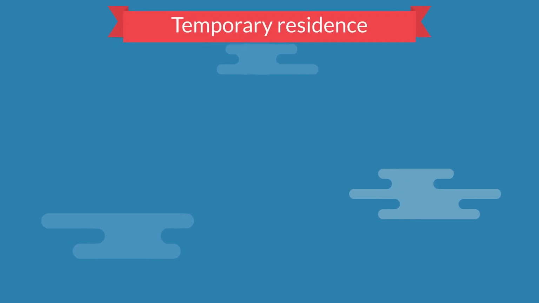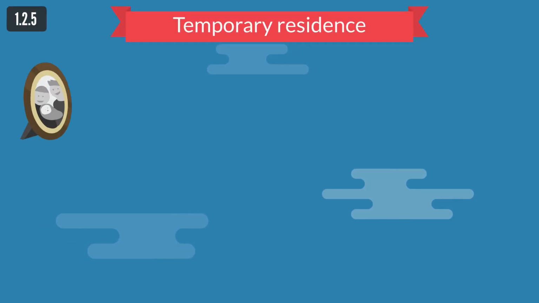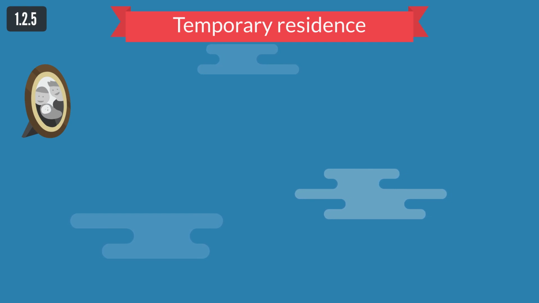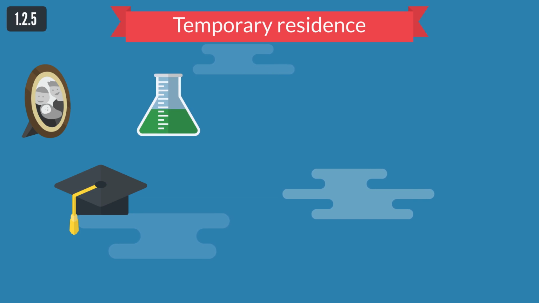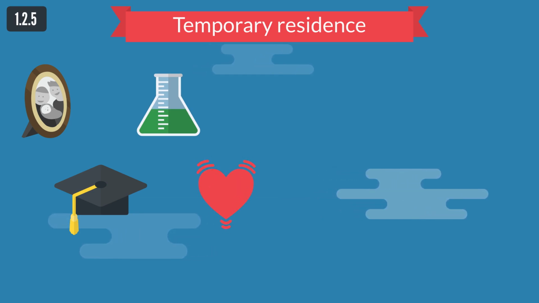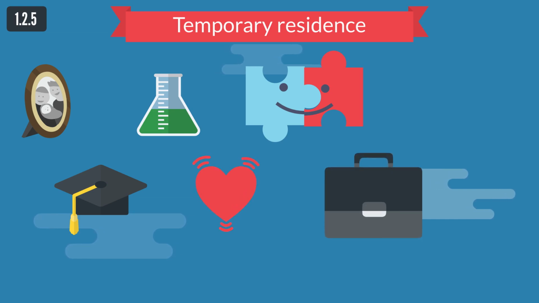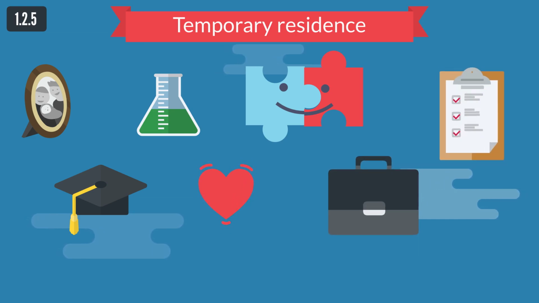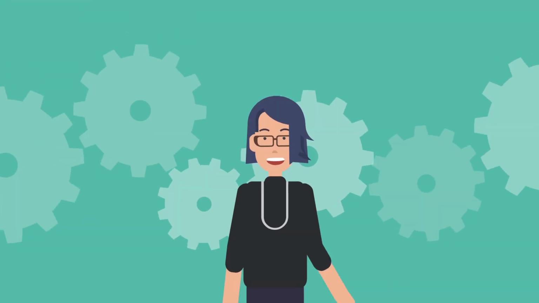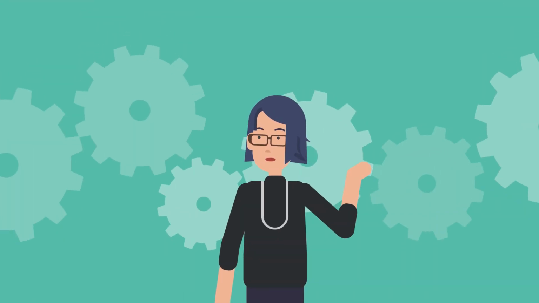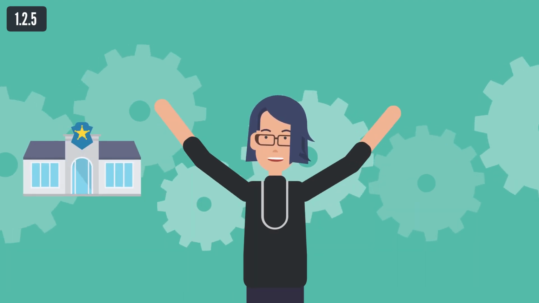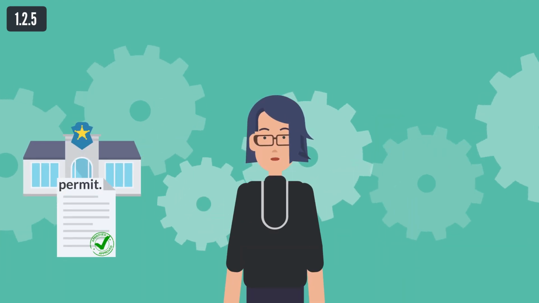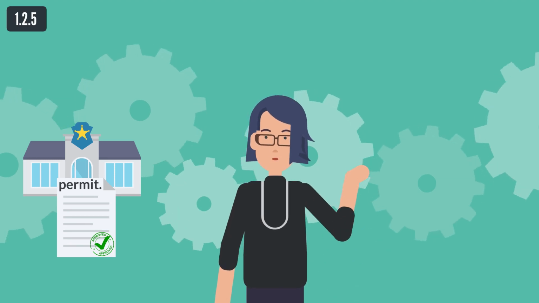Temporary residence may be granted on the following grounds: 1. Family reunification. 2. Secondary school education and university studies. 3. Scientific research. 4. Humanitarian grounds. 5. Life partnership. 6. Work. 7. Other purposes. Foreigners who do not need a visa for entering Croatia can submit their temporary residence application to the police administration police station according to the intended place of residence, employer's location or place of work.